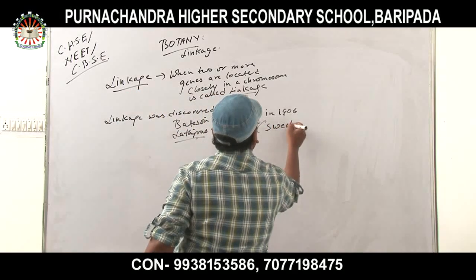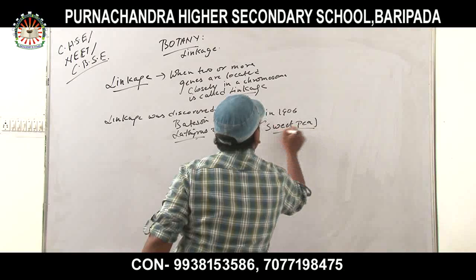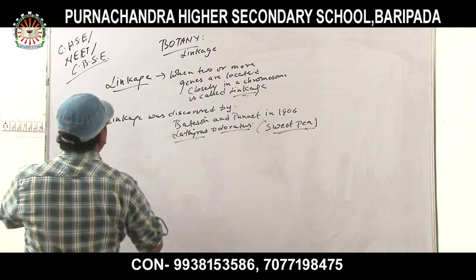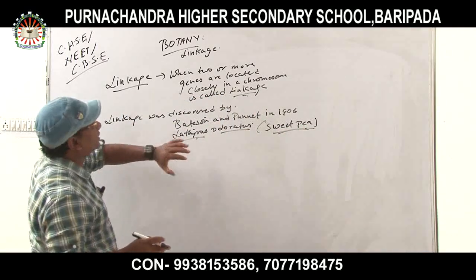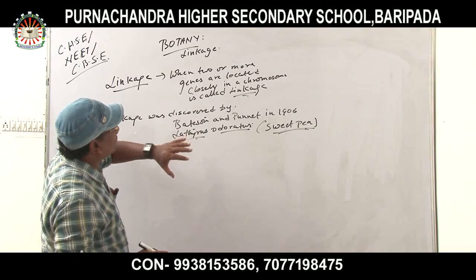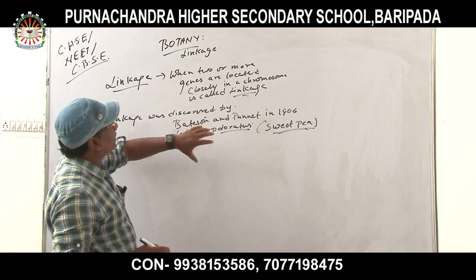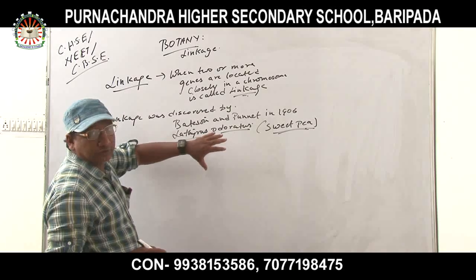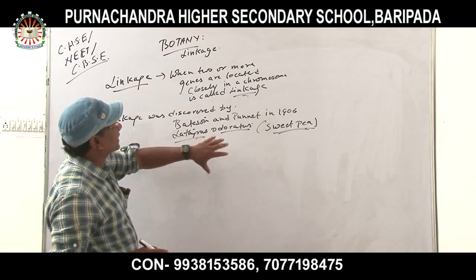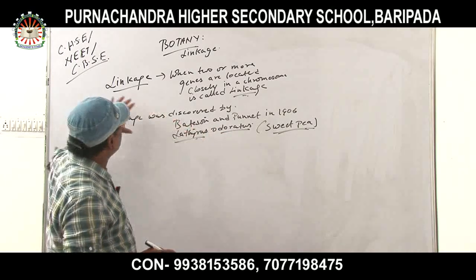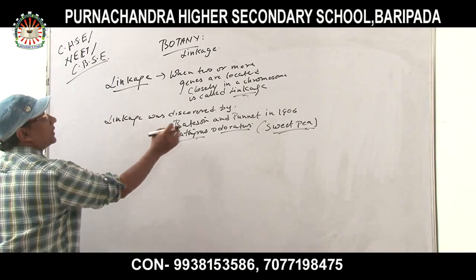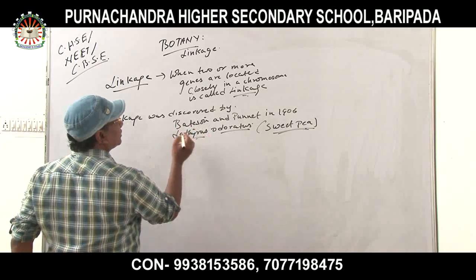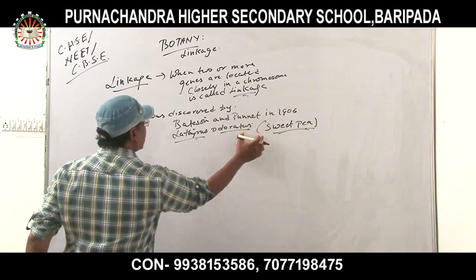From the sweet pea they found out the characteristics and features of linkage. So linkage was discovered by Bateson and Punnett in 1906 from Lathyrus odoratus, that is called the sweet pea.